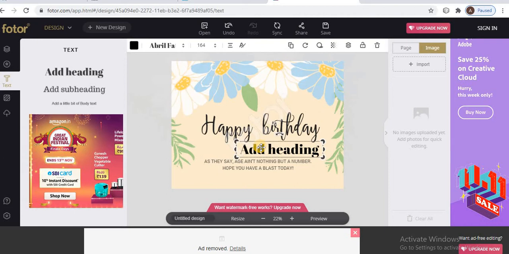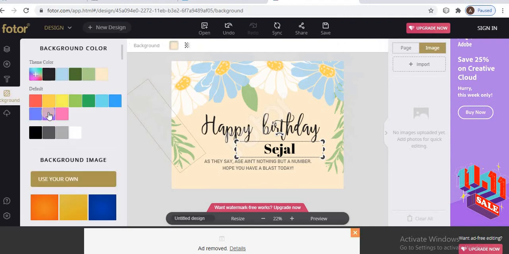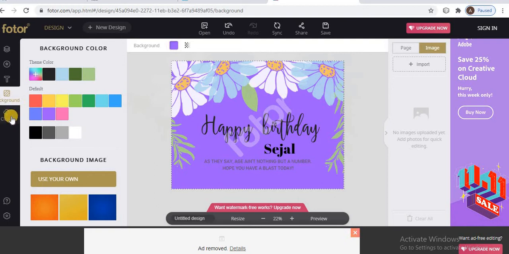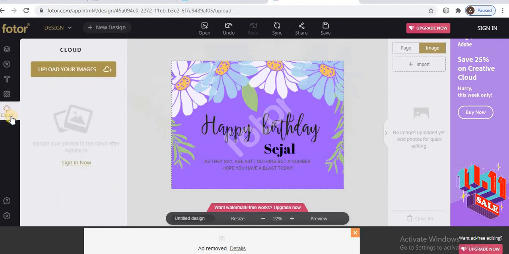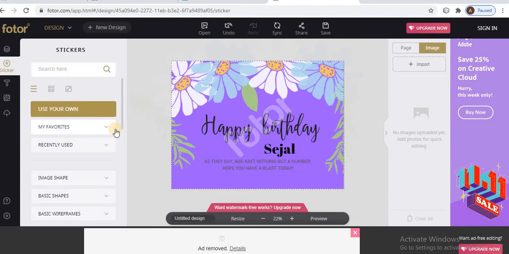Add your name in it, then add the name. Then you change the text, any size, color, whatever. After that, add any background color, then give the background color. After that, you change any cloud, and also add an image. Add any sticker, then also add it. This can be done on mobile also, so all of you complete it.